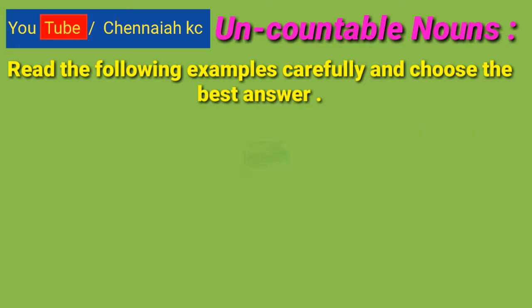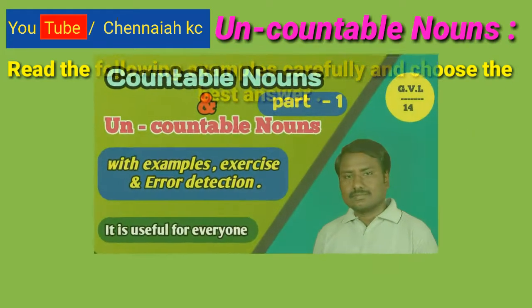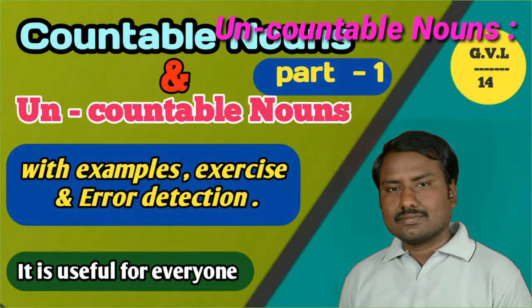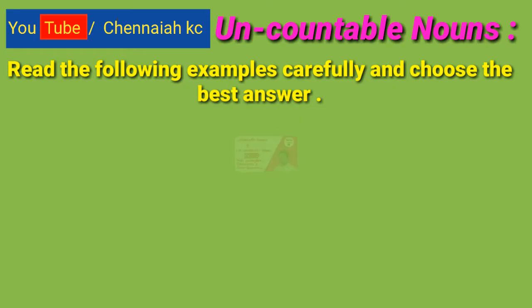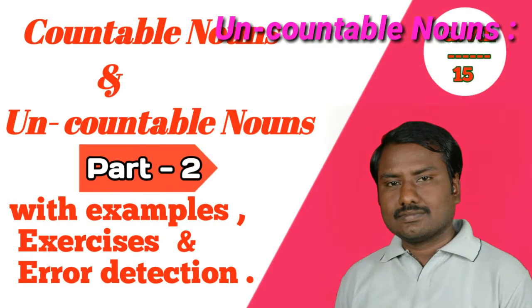Okay friends, this is the detailed explanation of countable and uncountable nouns. I think you can now understand countable nouns and uncountable nouns. Next I will explain countable and uncountable nouns part 2, grammar video lesson 15, exercises 1 and 2.